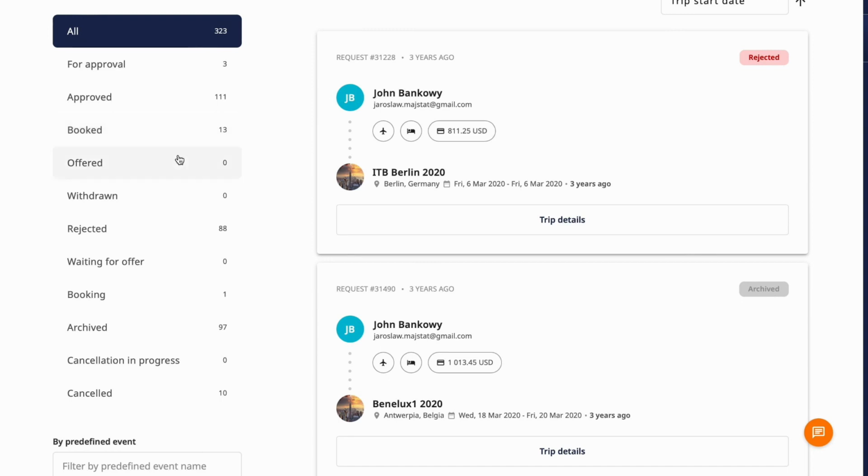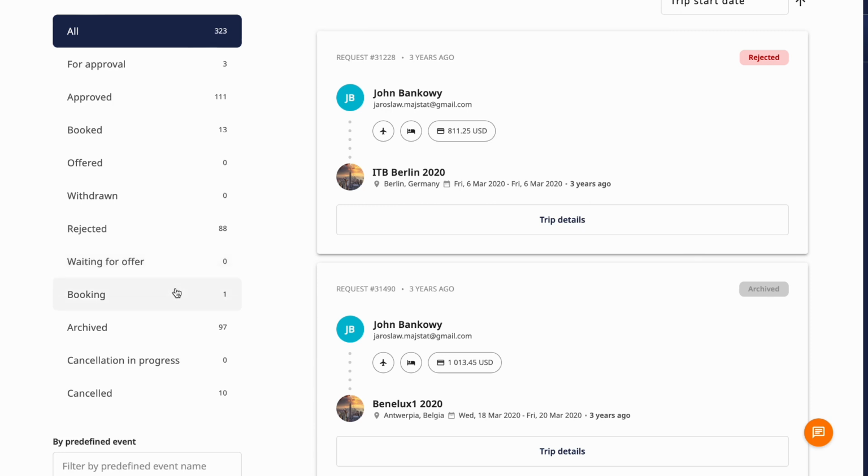Offered. Agents have uploaded the manual offer and sent it to the traveler for their approval. Withdrawn. The booking was withdrawn by either the traveler or the admin reviewing the request. User can still modify them and send for reapproval. Rejected means that the admin has rejected the request. Waiting for offer. Traveler has requested a manual offer for travel from our agents.